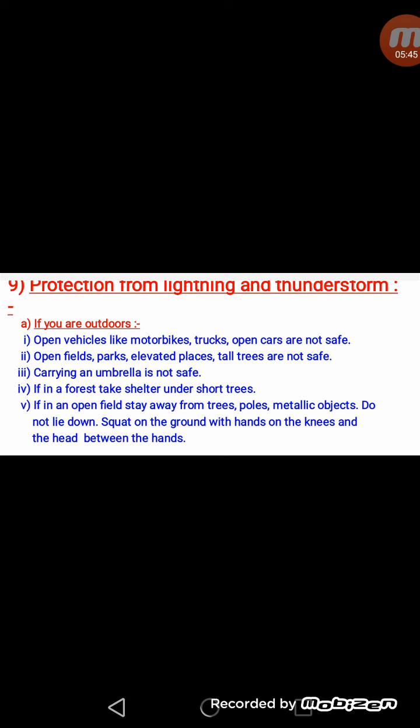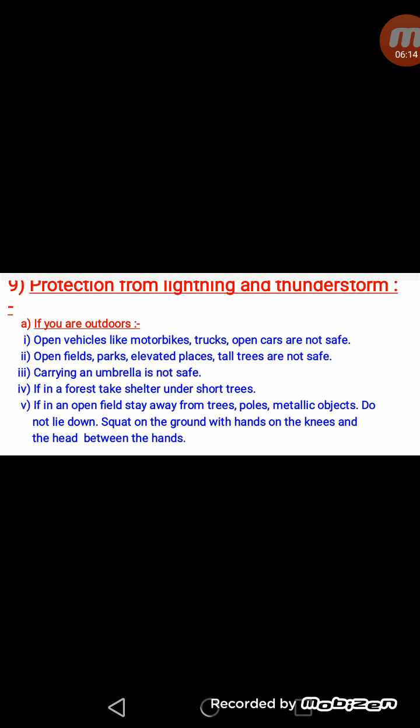Second, open fields, parks, elevated places, tall trees, etc. are also not safe during lightning. We should not carry any umbrella during the rainy season if there is lightning in the sky, because an umbrella has a metallic rod and metal is a good conductor of heat and electricity. So there are more chances of lightning falling on the metallic rod of the umbrella. So we should not carry any umbrella during lightning.